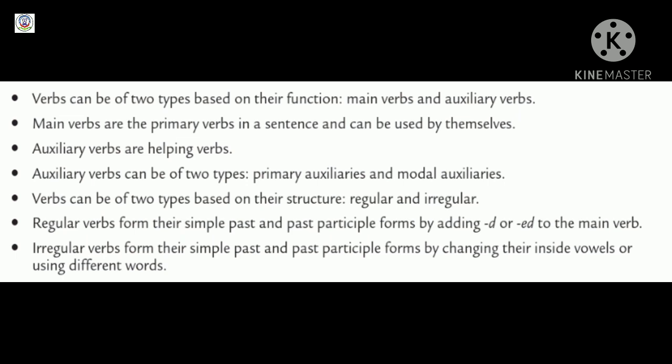Verbs can be of two types based on their structure, regular and irregular. Regular verbs form their simple past and past participle forms by adding d or ed to the main verb. Irregular verbs form their simple past and past participle forms by changing their inside vowels or using different words.